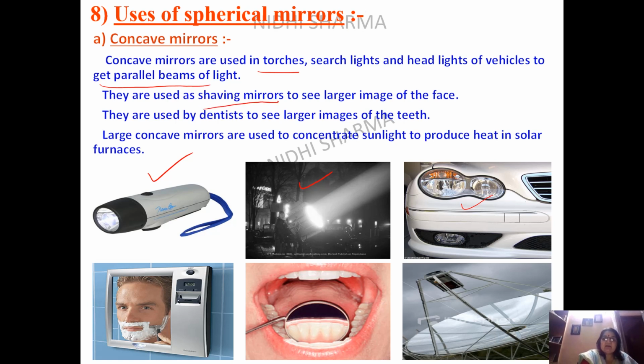Then we have a shaving mirror. You can see here what is happening. The dentist is using it. So you see how the size changes. See this size and this size. Then large concave mirrors are taken, and they concentrate heat to a single point. So they are the solar furnaces.